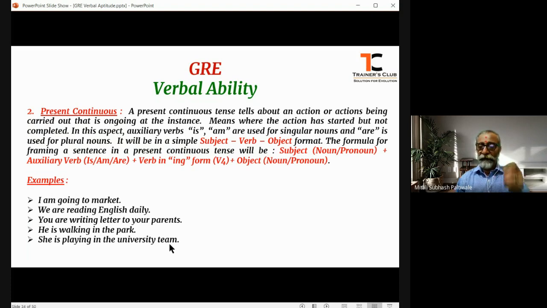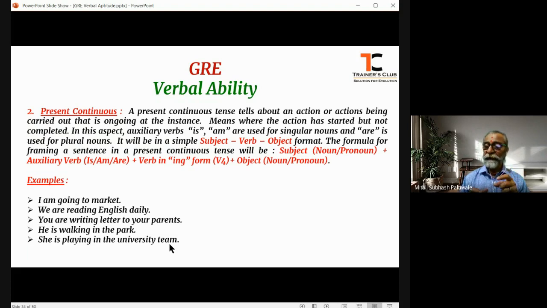So when we say it is present continuous, that means this tense or this aspect, that is the continuous aspect in the present tense, tells about an action or actions that are being carried out, that are still going on at that particular instance.